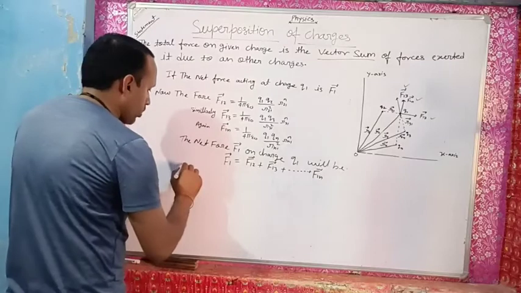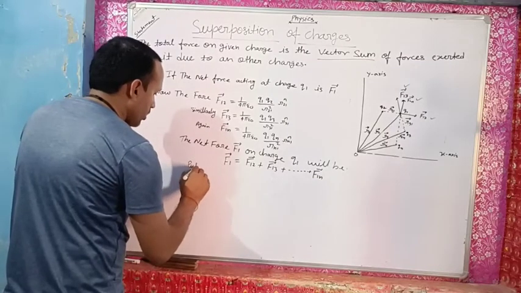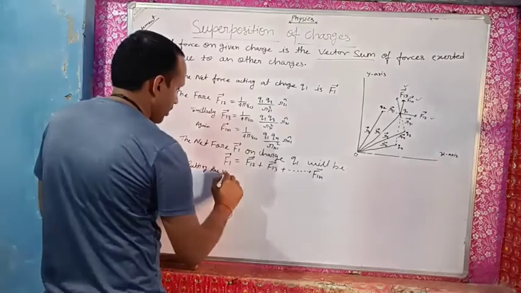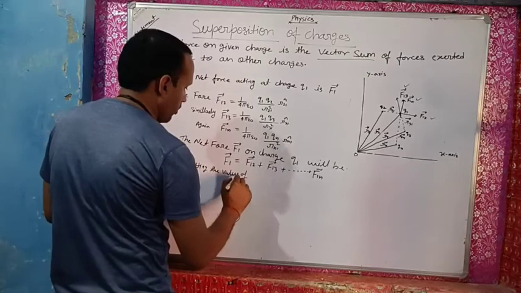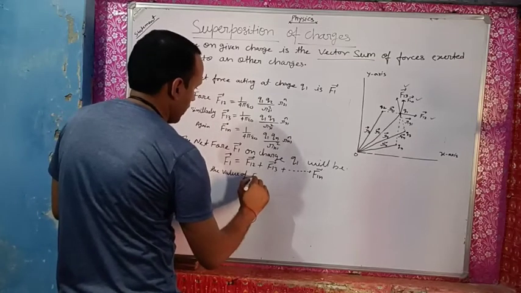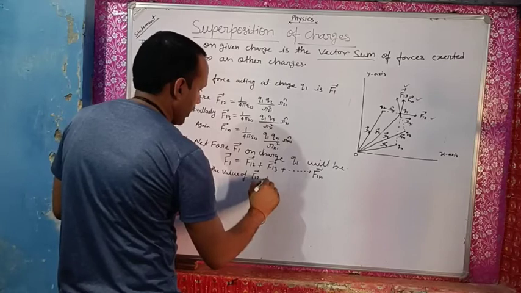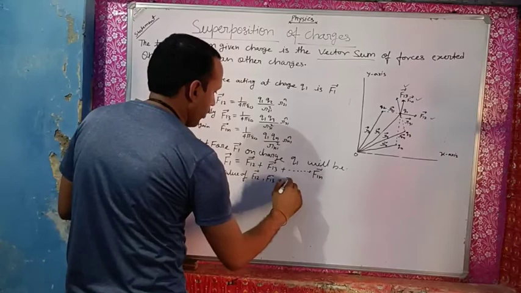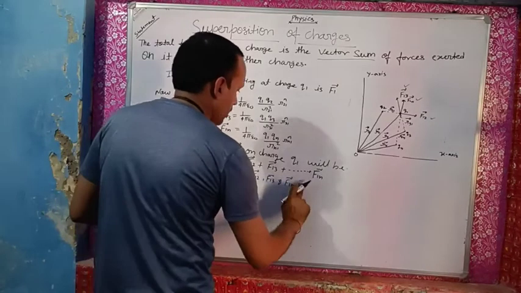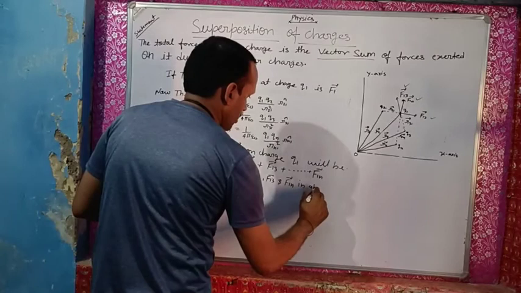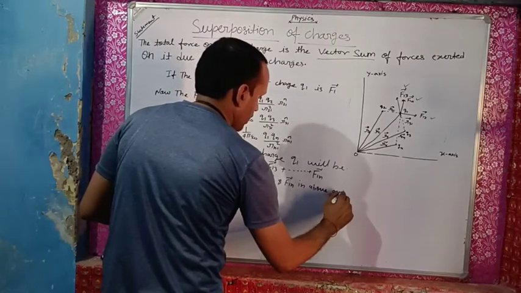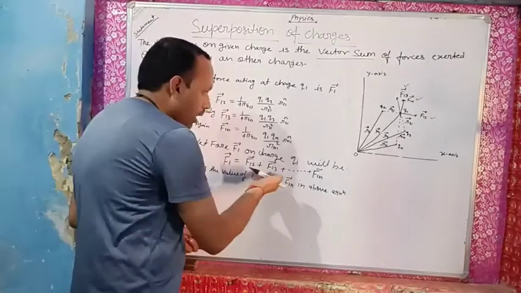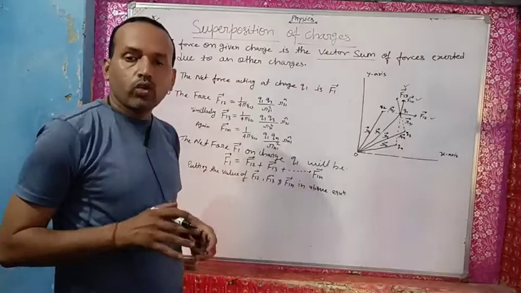So now I am going to write, putting the value of vector F12, vector F13 and vector F1n in the above equation. It means that all these values are going to be put in the above equation. So our equation becomes